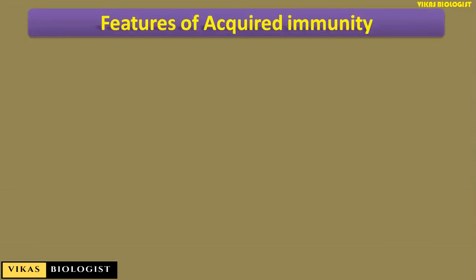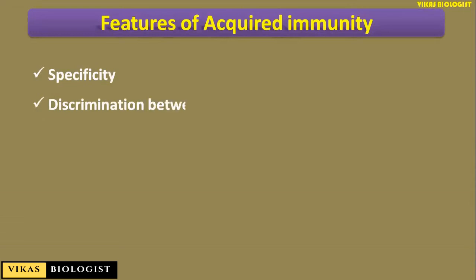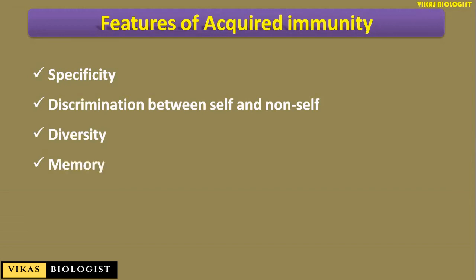The main features of acquired immunity are its specificity, discrimination between the self and the non-self, diversity, and memory. That means once the antigen is encountered in the immune system, the memory is retained, and on subsequent encounter with that antigen, the immune system responds more quickly and more abundantly.